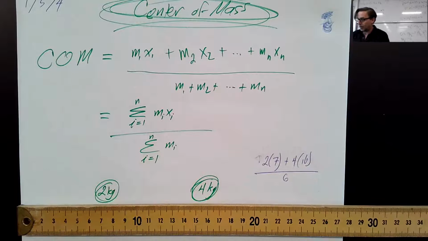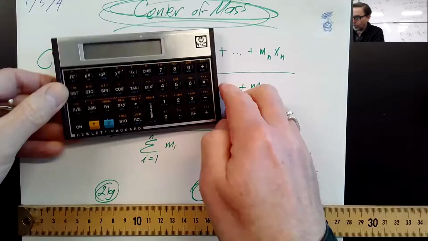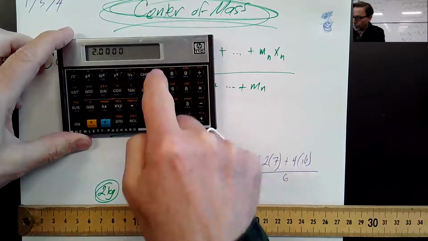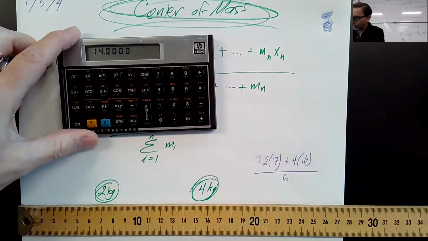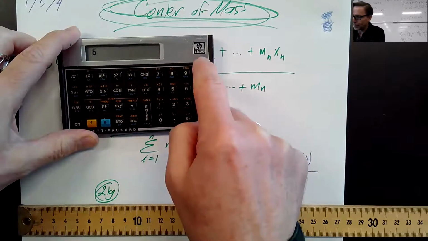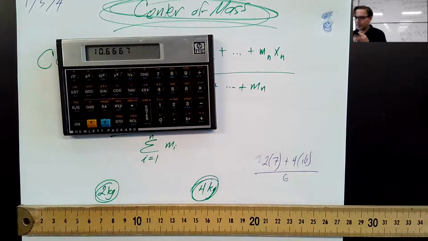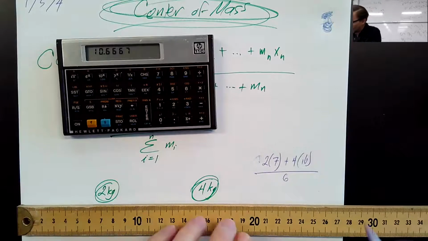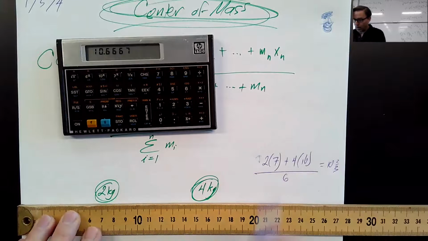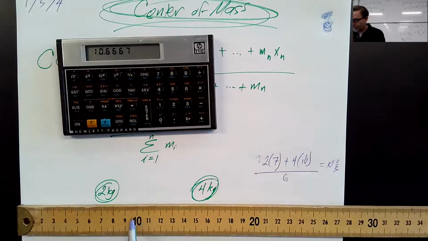What does that give me? 2 times 7, plus 4 times 16, all divided by 6. So that gave me 10 and 2/3. So write 10 and 2/3 right here.